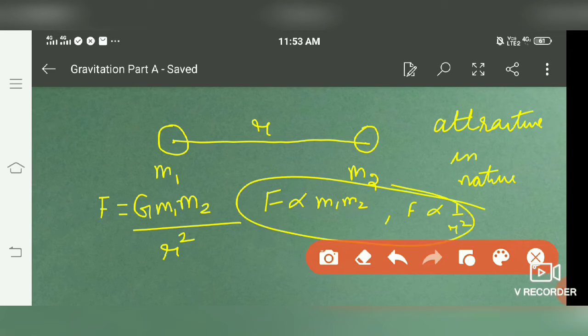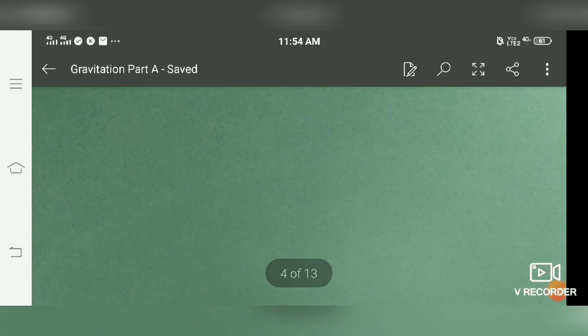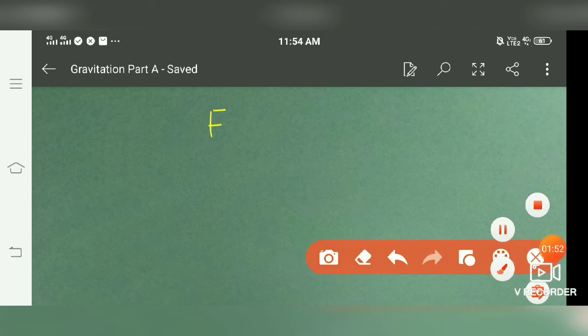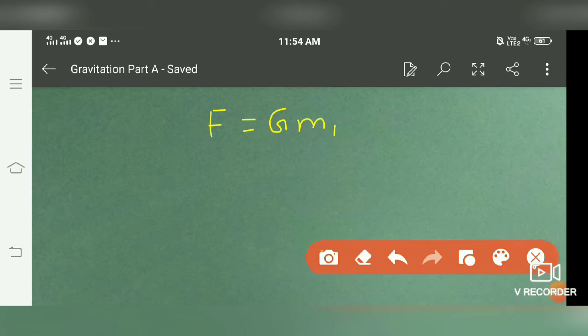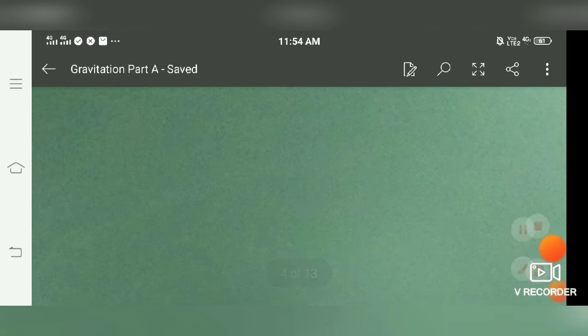When we combine these two, we get F is directly proportional to m1 m2 by r square, and if we remove this proportionality sign, we get a gravitational constant G. So this is the formula for the force, F equals G m1 m2 by r square, where G is called the universal gravitational constant, and the value of this G remains the same everywhere in this universe.